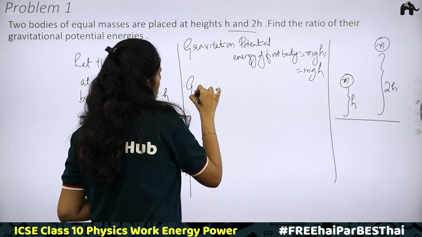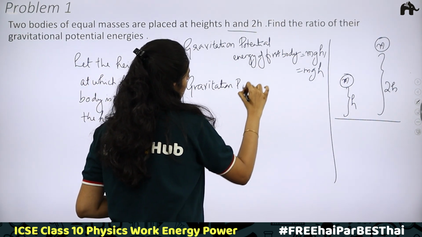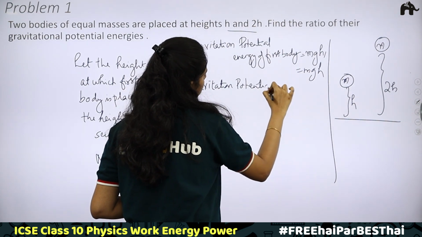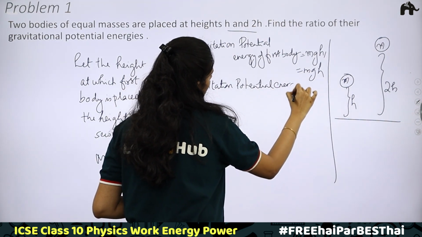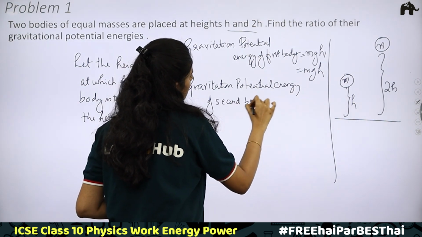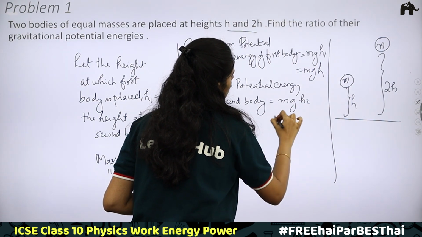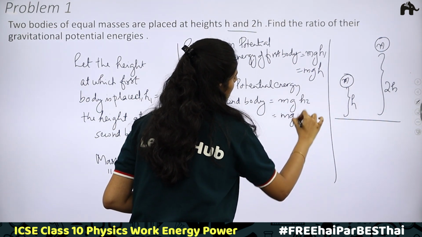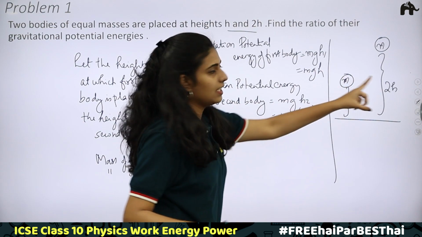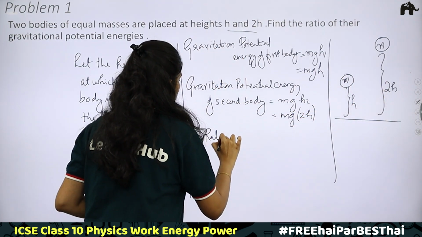Next, gravitational potential energy of second body is equal to mgh2, which is mg into 2h. Second height is equal to 2h.